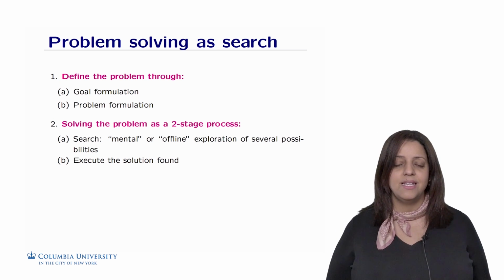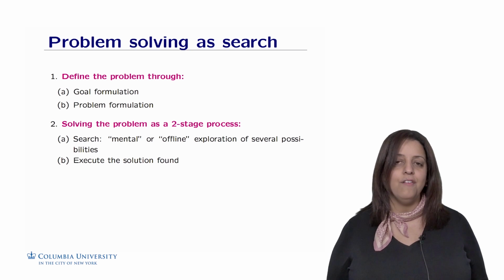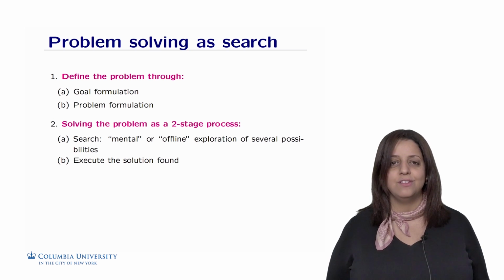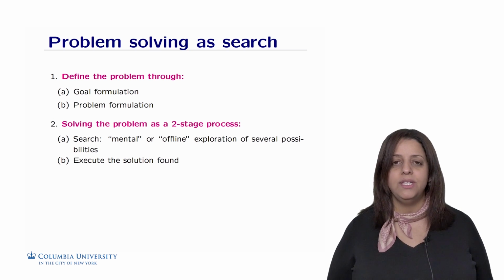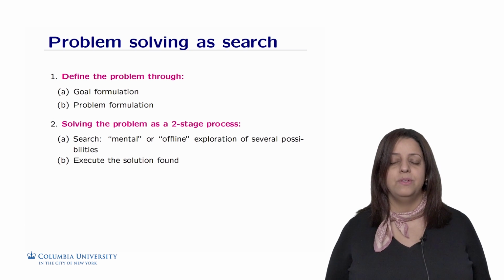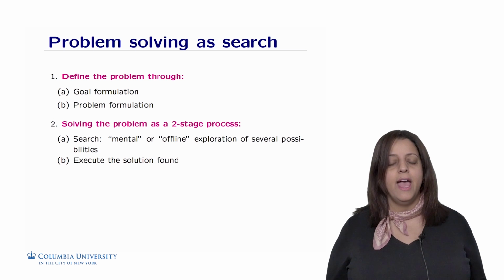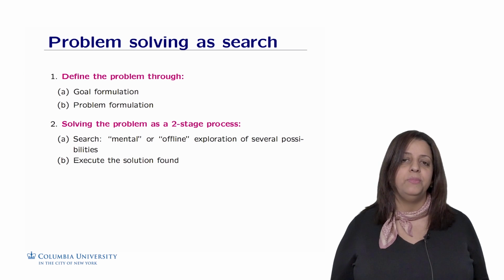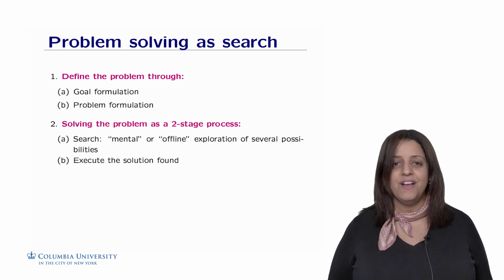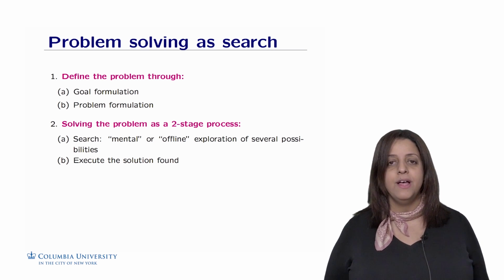If you remember in the maze example, I did write the different paths that would lead from the start to the goal, but I could also do that mentally or offline, and then once I found a successful solution, I would execute it. Similarly, a goal-based agent won't really go ahead and try different possibilities and then go back to the start and start over. It will do the calculations mentally, and once it has found, suppose it's a robot, the successful solution to go from point A to B, then it will execute it by moving effectively to that position. So we need to execute the solution found once we have explored and found a solution that leads us to the goal.